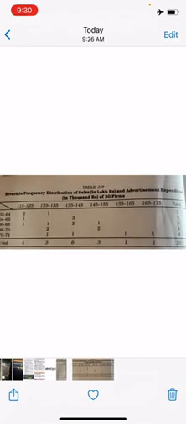This table shows the frequency distribution of two variables, sales and advertisement expenditure. Can you all see? Correct.